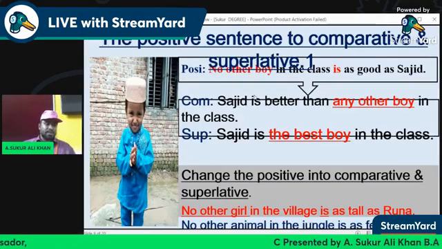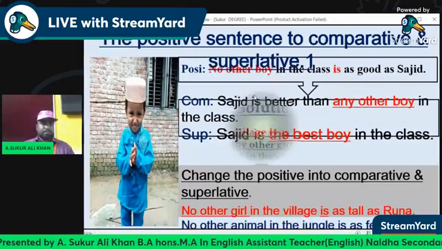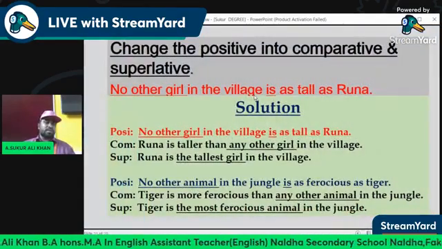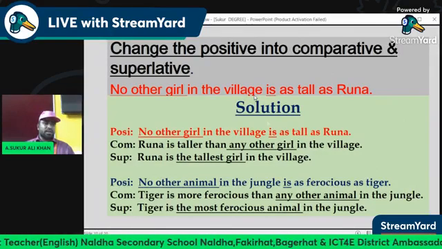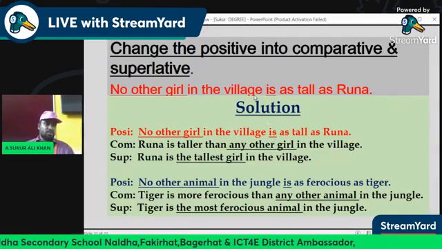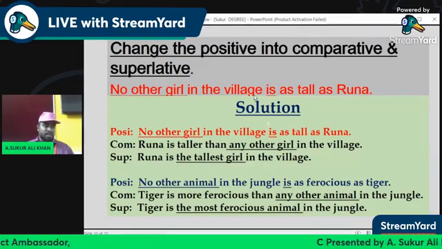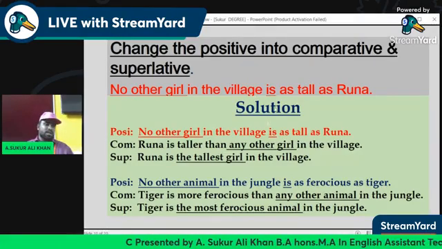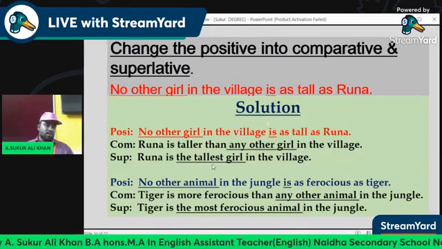No other girl in the village is as tall as Runa. No other animal in the jungle is as ferocious as the tiger. Change the positive into comparative and superlative. Solution: no other girl in the village is as tall as Runa. Comparative: Runa is taller than any other girl in the village. Superlative: Runa is the tallest girl in the village.